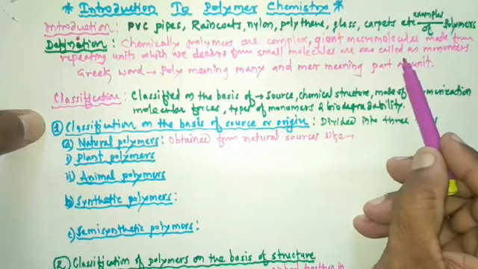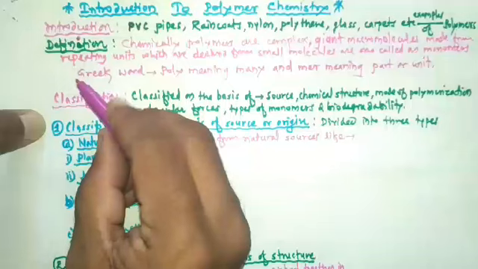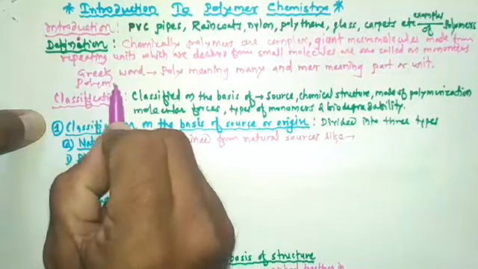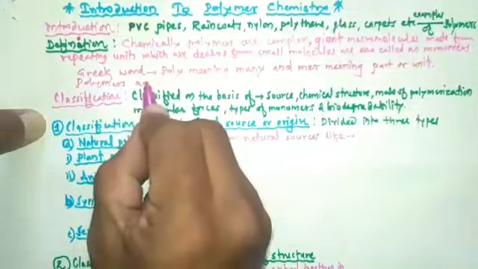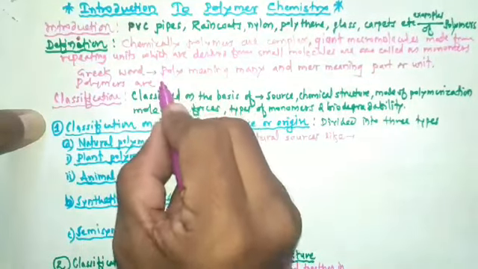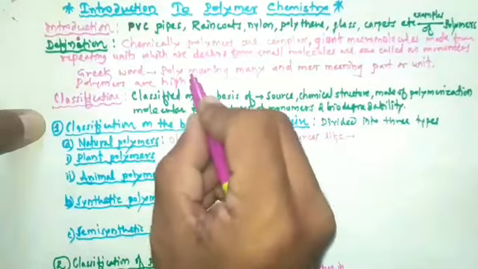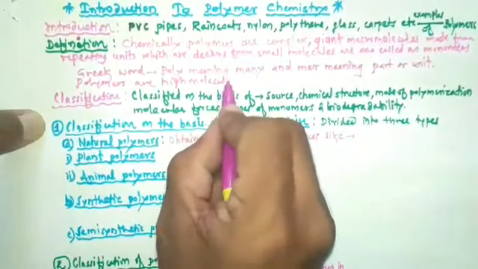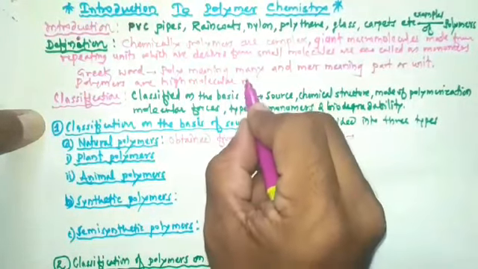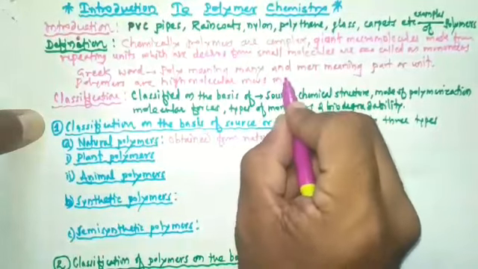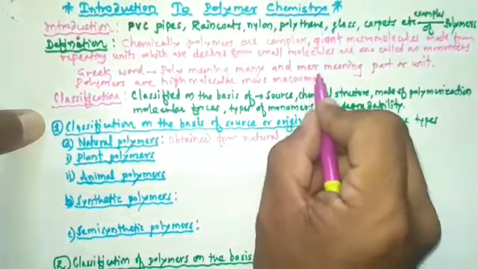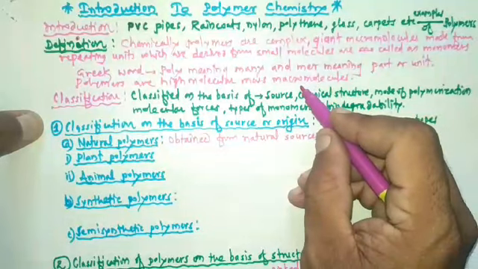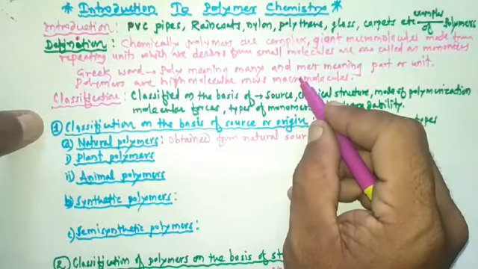So polymers are high molecular mass macromolecules. They have a high molecular weight.